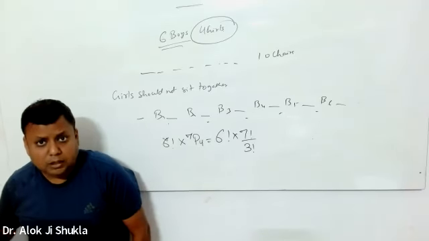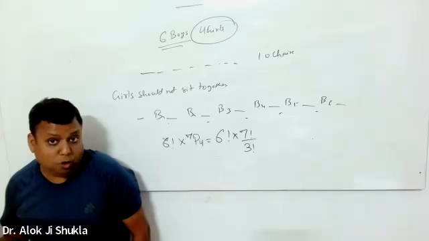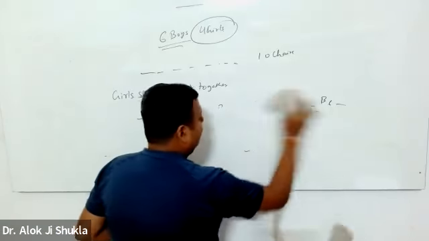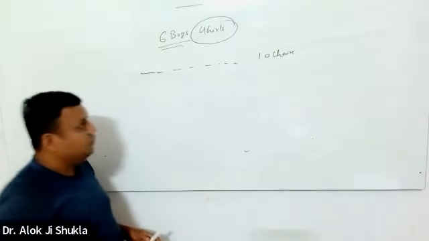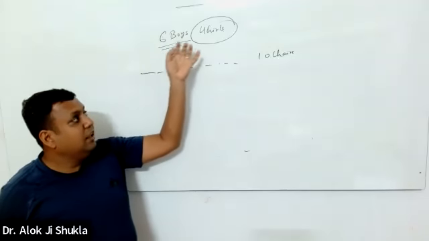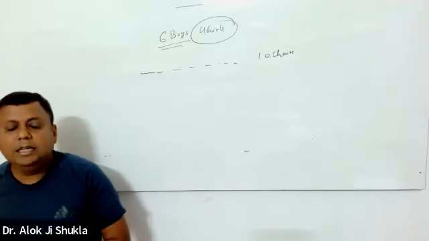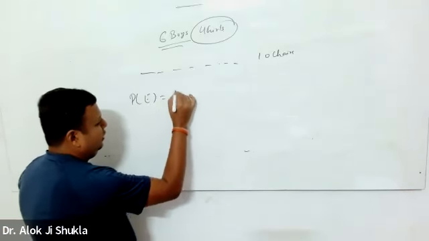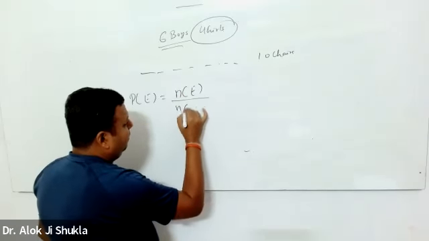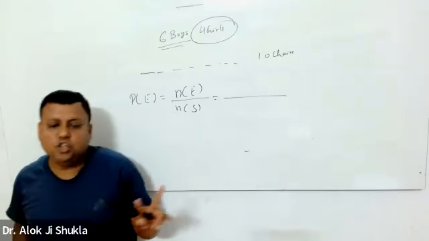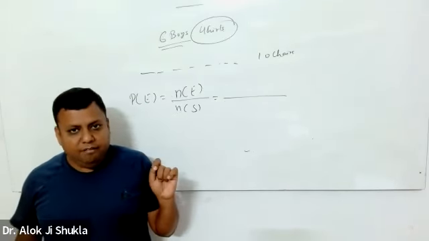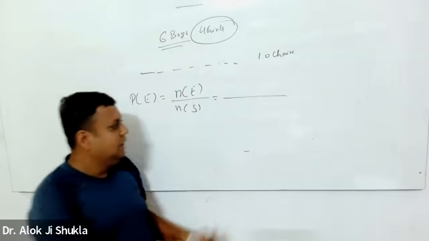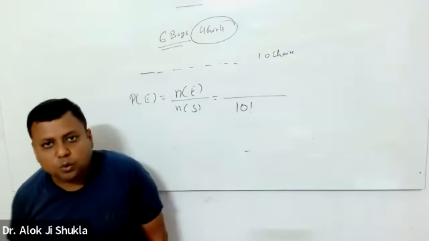Obviously, we will try more problems when we'll be doing probability, because in probability you'll have to arrange things. But I'll just give you one simple question. The whole idea is, suppose I ask you that I have a group of 6 boys and 4 girls, and what is the probability that girls do not sit together? So basically, probability of an event is, as you know, number of event space upon number of sample space. So these are 2 questions. In how many ways can I make these 10 students sit on these 10 chairs? The answer is 10 factorial.